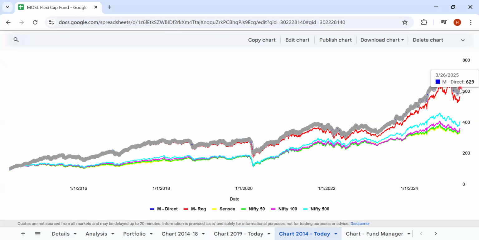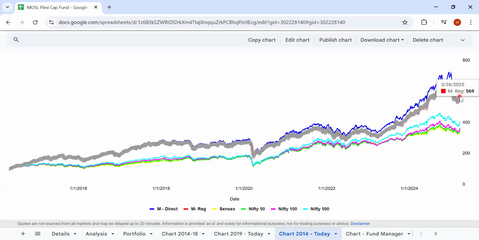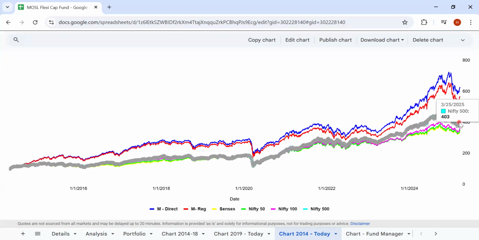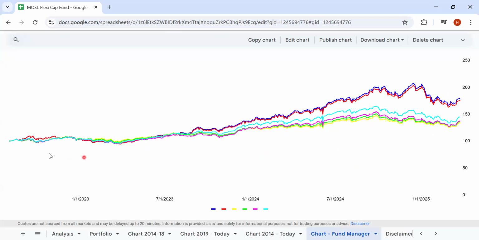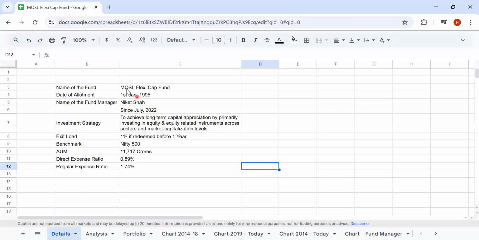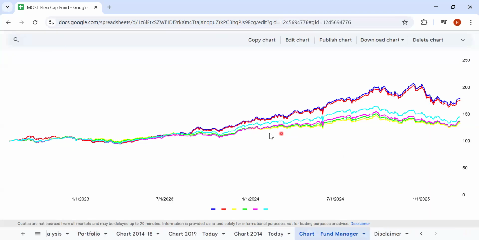Over a 10-year horizon, it has given a 529% absolute return on the direct side. On the regular side, it was around 469%. Compare this with the Nifty 500, which has given around 300% absolute return. But there was a change in the fund manager. This happened in 2022, if I'm not wrong. So 2022 July is when there was a change in the fund manager.